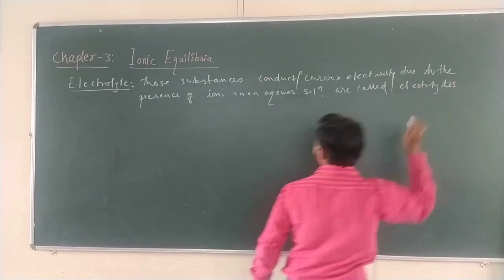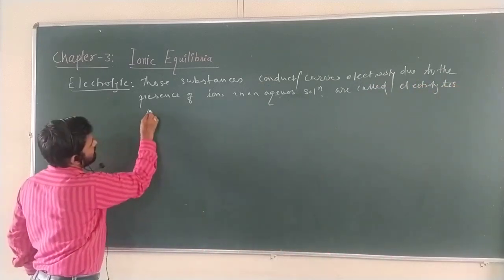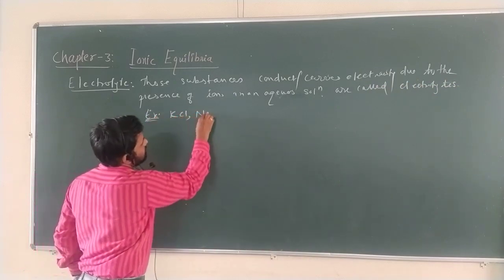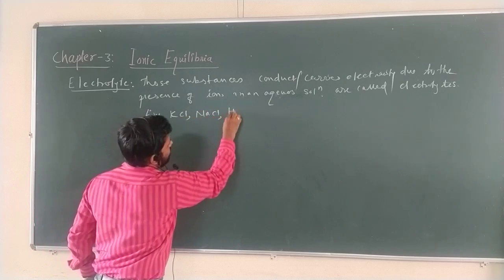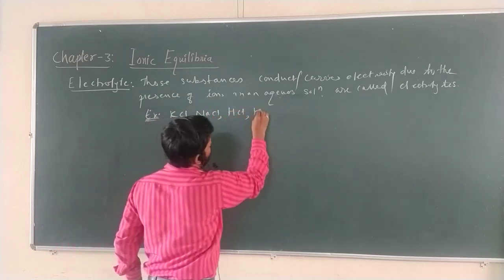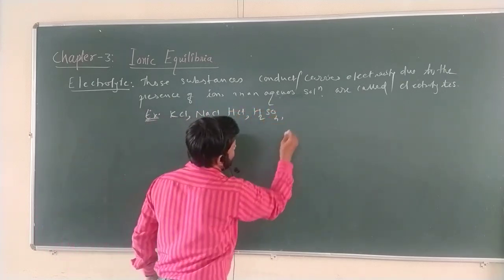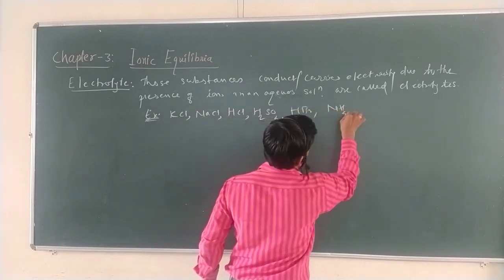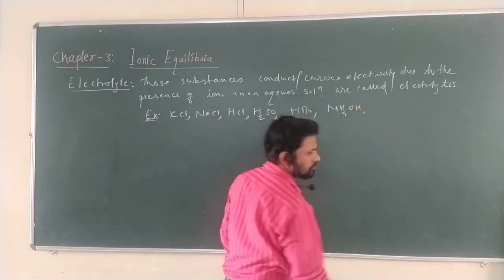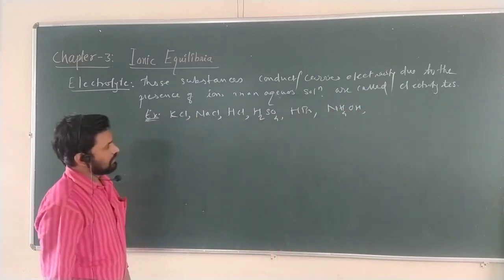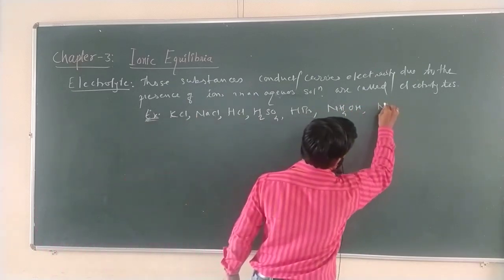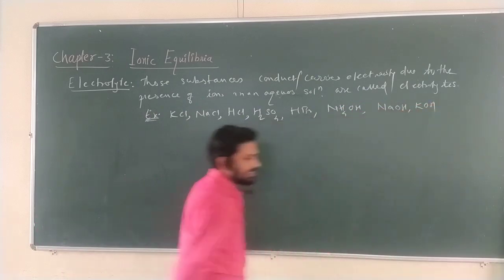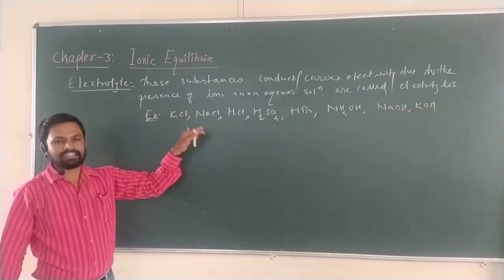What are the examples we can see? Examples, very simple, as I told just now: KCl, NaCl, HCl, H2SO4, HBr, NH4OH, NaOH, KOH. Some acids, bases and salts.